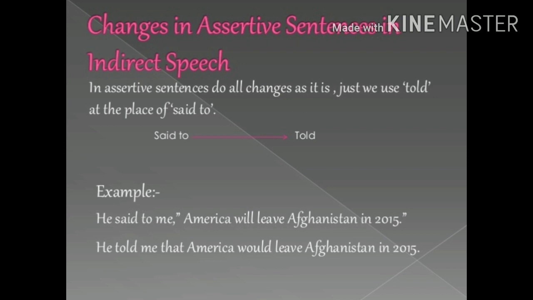He said to me, "America will leave Afghanistan in 2015." He told me that America would leave Afghanistan in 2015. Now, understand the changes. Children, "he said to me" is the reporting verb. Here, said to is changed into told. And after dropping inverted commas, we use the conjunction that. Will changes into would, and the rest of the words remain the same.